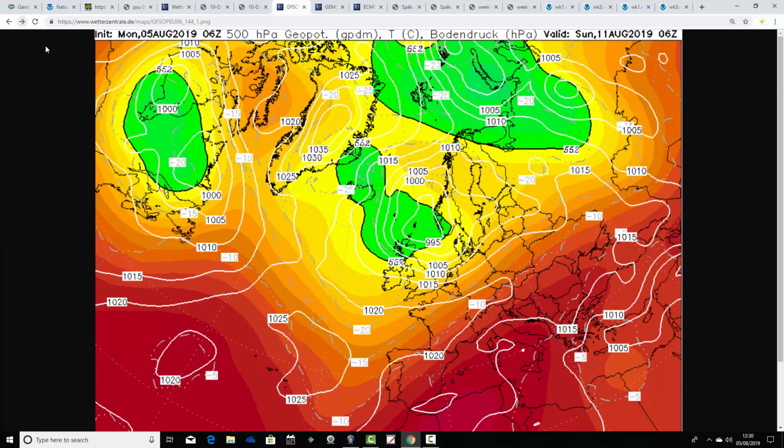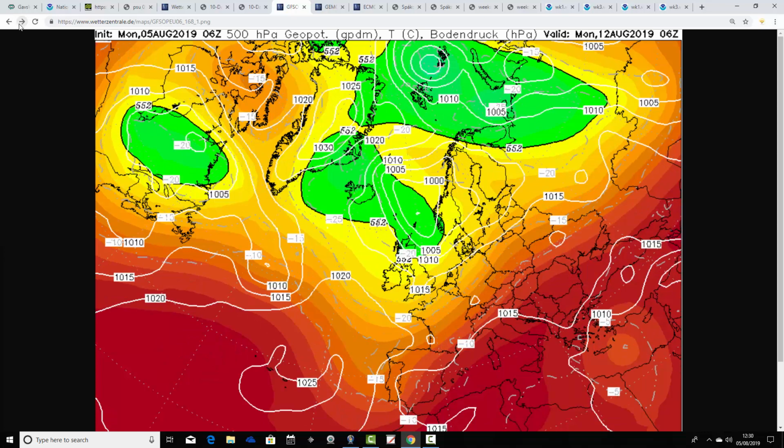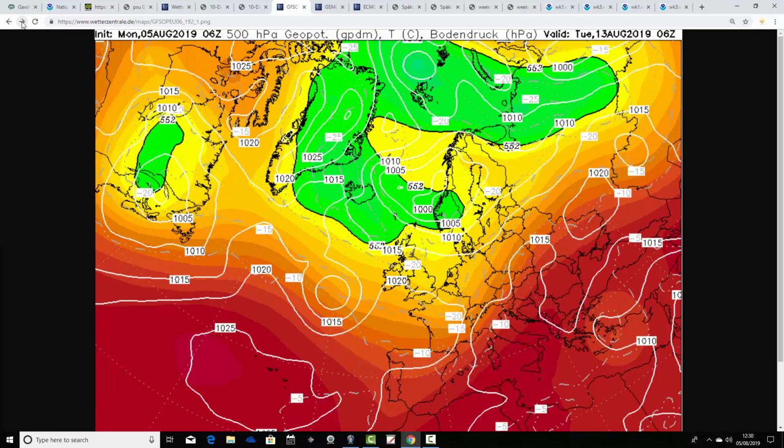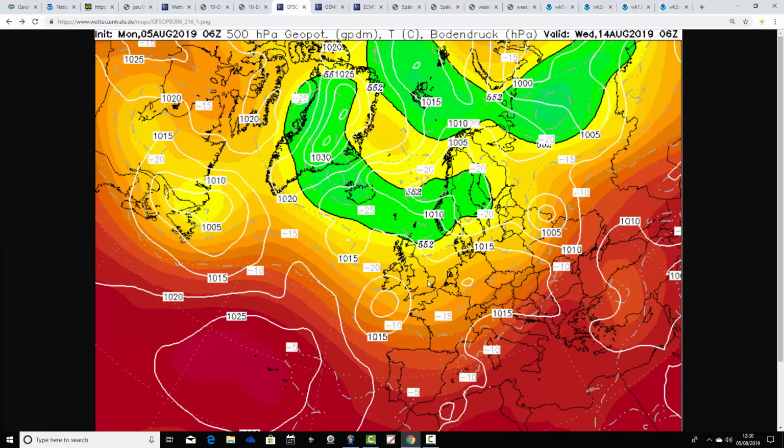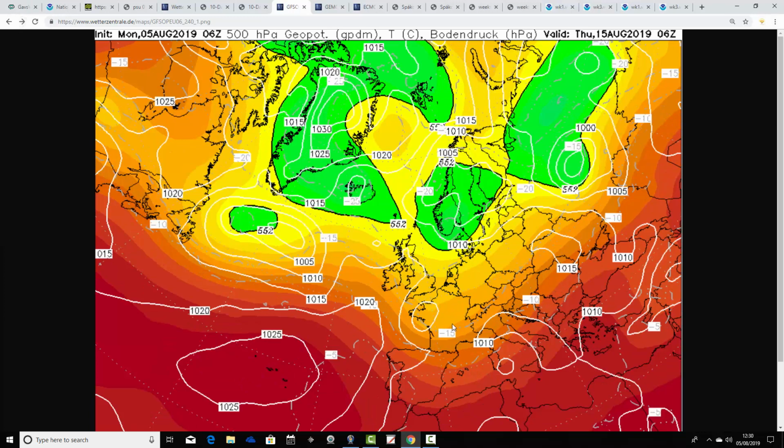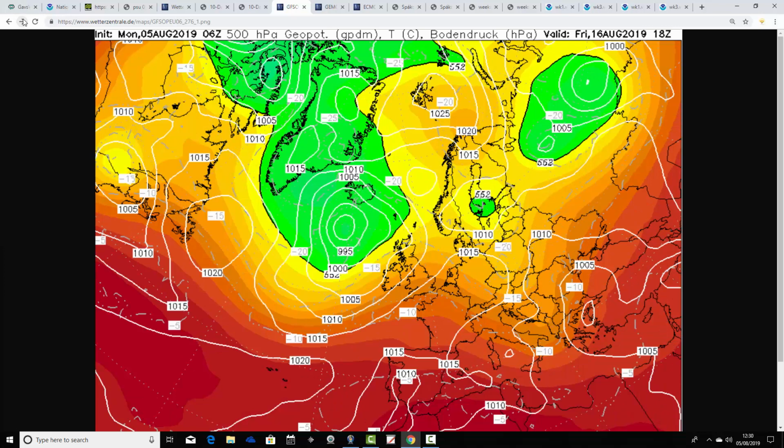Into Sunday, that low pressure begins to move away to the east of Scotland. We're pulling in these cool and showery northwesterly winds. We go into the early part of next week, bringing down a very cool northerly wind. There'll be more showers associated with that. Through to the middle of next week, we try to build up a little transient bump of high pressure, but we've got this low again lurking down to our southwest. We have to keep a very close eye on where that's going. This particular GFS run actually takes that down to the north of France, but of course it might take a different route and bring more wet weather around day 10.